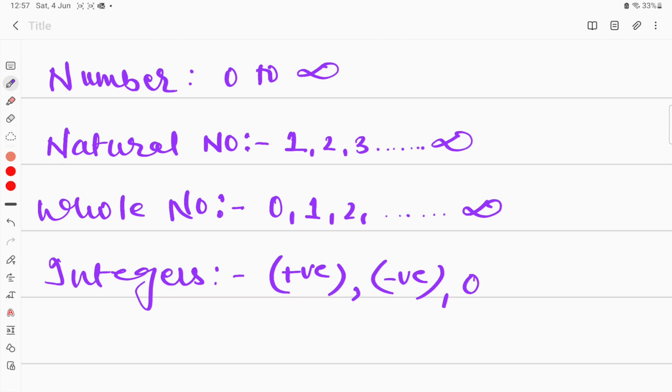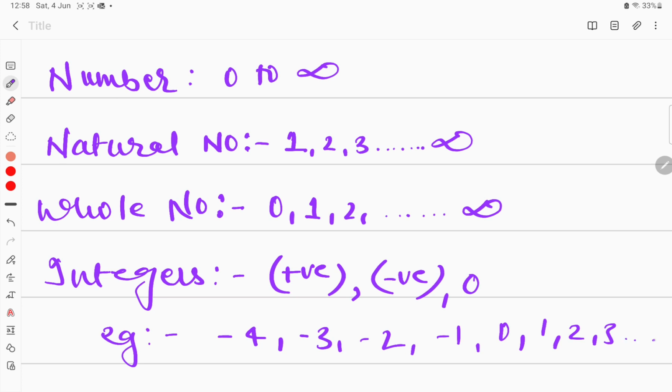If I have to write some examples of integers, I can start with -4, then -3, then -2, then -1, then 0, 1, 2, and so on. In both directions it can go up to infinity. In the positive direction it goes up to infinity, and in the negative direction it also goes up to infinity. That is what we call integers.